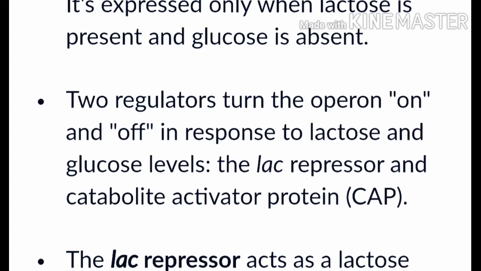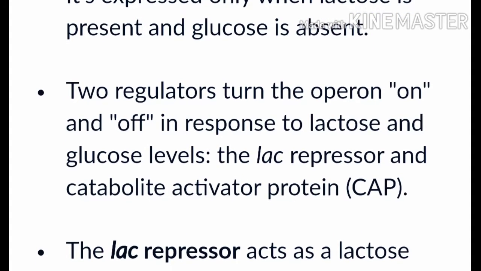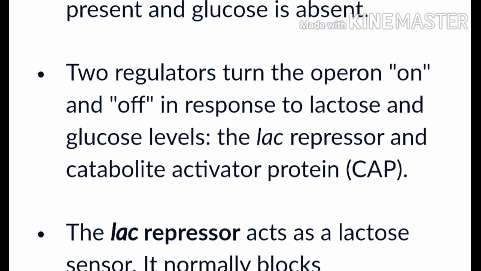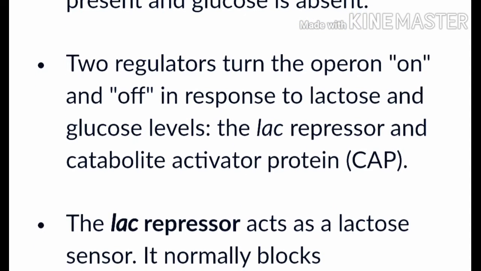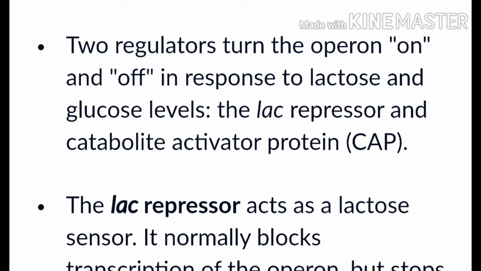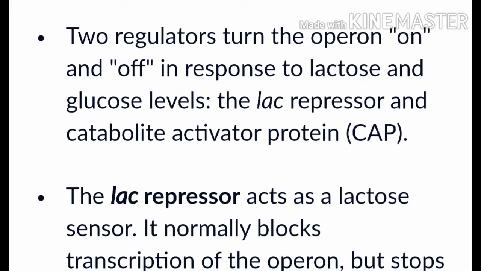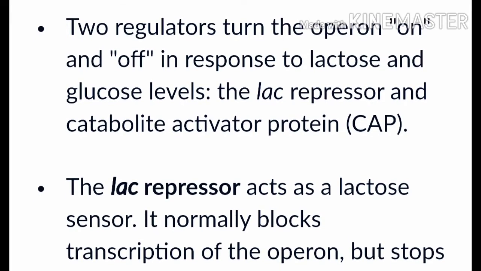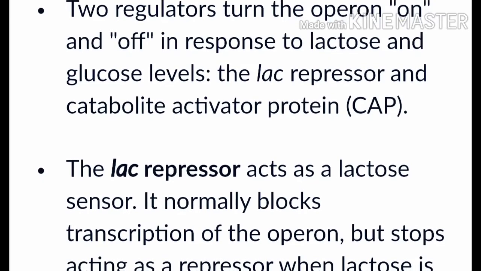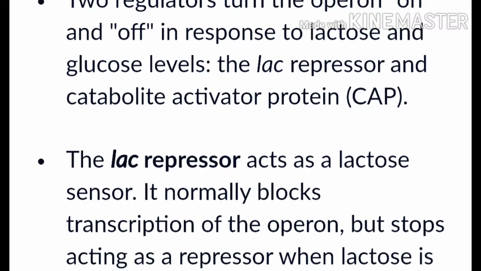Now next point, two regulators turn the operon on and off in response to lactose and glucose level: the Lac repressor and the catabolite activator protein, that is CAP.